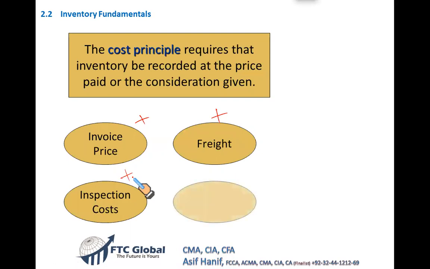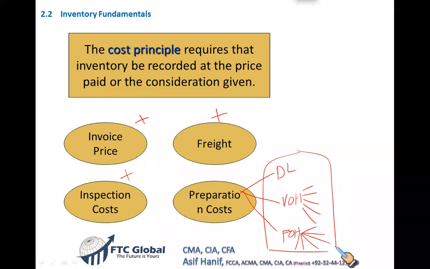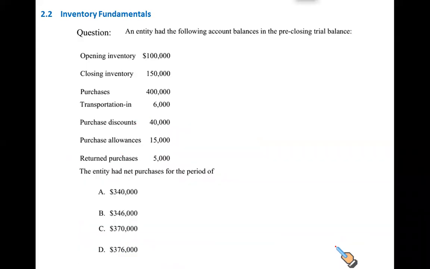And then finally, you incur what you call the manufacturing cost. That includes your direct labor, that includes your variable overheads: electricity, gas, water, indirect material, indirect labor, and then finally your fixed overheads. That includes your rent, insurance of the premises, insurance of machinery, property taxes, salary of the plant managers, plant supervisor, and all the fixed costs. And these are all costs that you call the preparation cost, that will convert your raw material into finished goods. We have already discussed this in our previous topic. Now, this is a good question here.